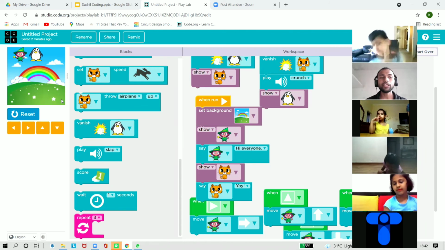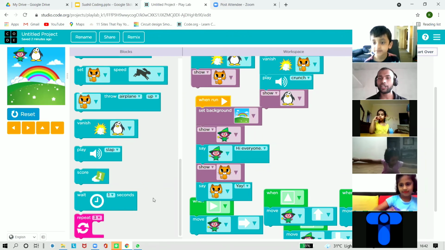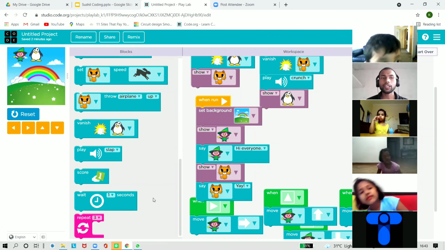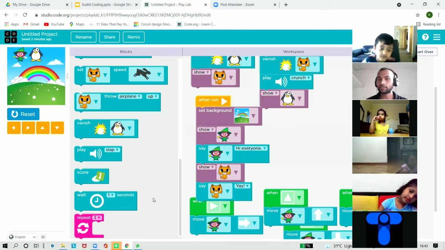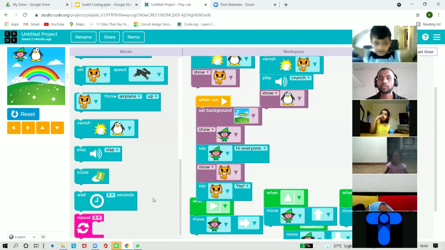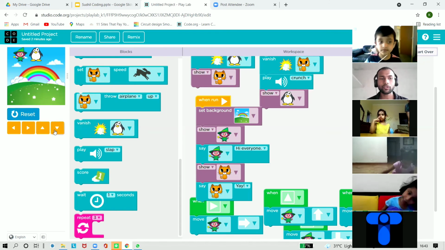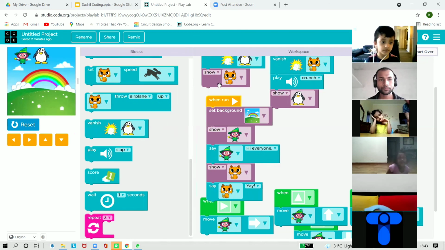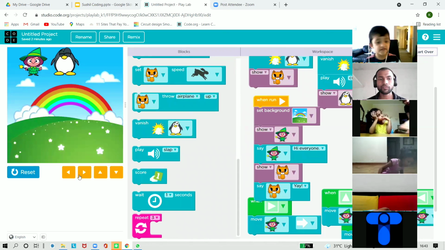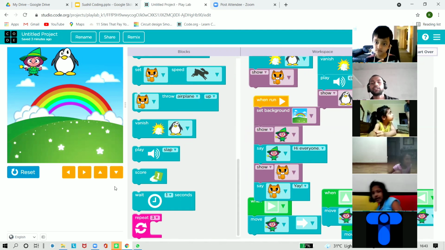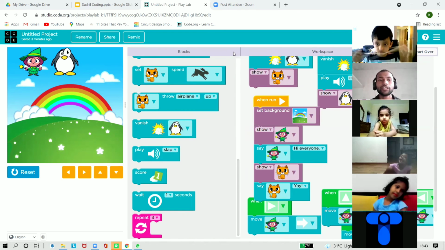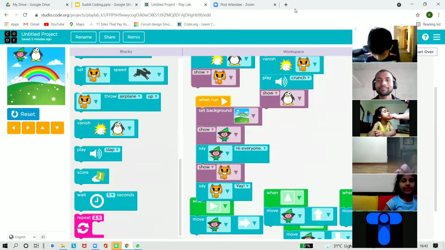Now Ayans will tell. Ayans, just tell me, which arrow did we use in order to move that magician? We use right, left, all the arrows. But in order to move down, which arrow do we use? The first one, second one, third one, or fourth one? Let me make it big for you. You can see the first, second, third, or fourth one. Fourth one? Yes. Okay.